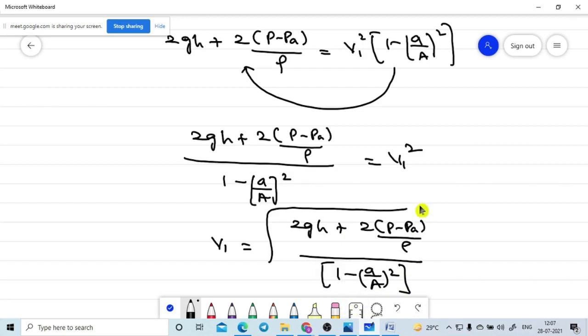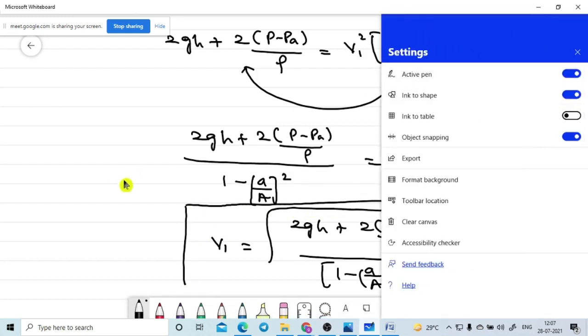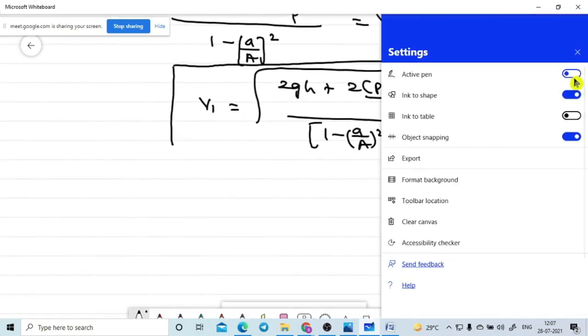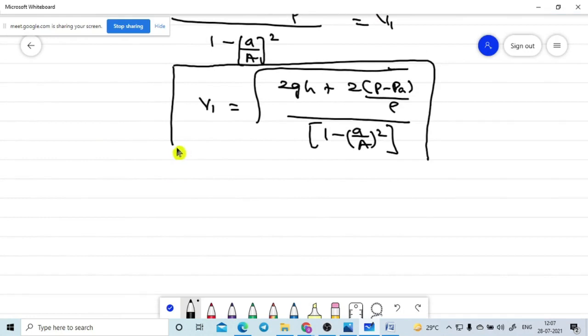Yes sir. So this is the complete formula for any type of container. Now we will discuss different types of containers. Now I am discussing different types of containers. Now I will start with a very small case.